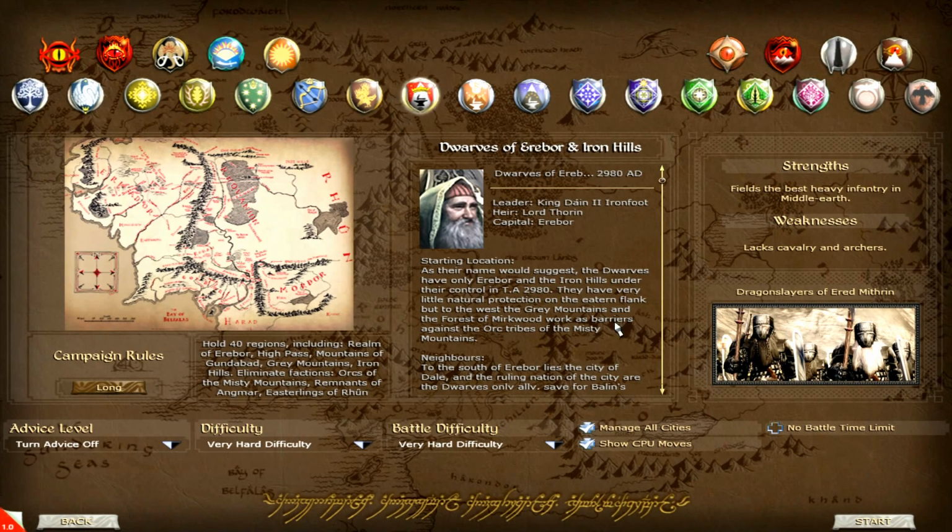Divide and Conquer, a sub-mod for 3rd Age, which in itself is a mod for Medieval 2 Total War Kingdoms. So, with that introduction, we're just going to stick with this as Divide and Conquer Dwarves of Erebor. We're going to be playing on the very hard difficulty. Dwarves of Erebor won the poll. So, we are going to get going.